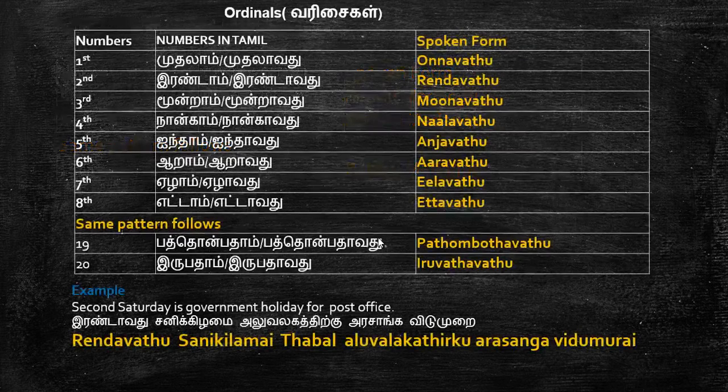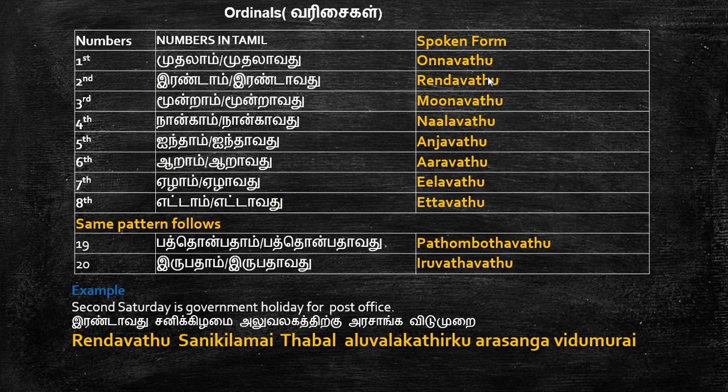And the next one is ordinals. Ordinals means வரிசைகள். Whenever you want to convey first, second, third, fourth, fifth, we always come across this kind of situation in the spoken form or written form. Whoever is practicing the written form, follow the second column. It is reading and written. It is written here, but I'm not going to read this. I'm going to concentrate in this video only on the spoken form.